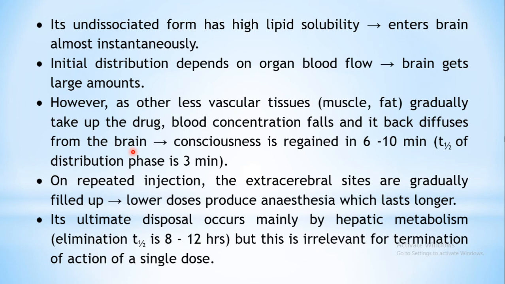So it will quickly diffuse back from the brain, since it has high lipid solubility. The rate at which it is entering the brain, at the same rate it will also start coming out of the brain. So the concentration in your brain will fall, and because your concentration in the brain falls, the person gains consciousness.